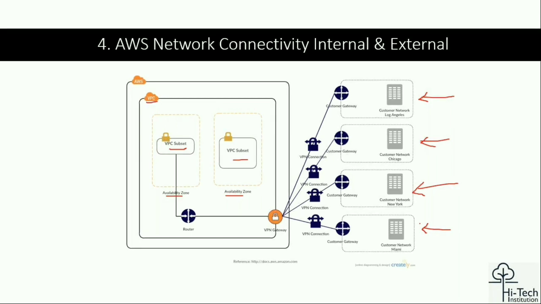When you have a client, they might have 2 to 3 different data center locations. Over there, on their firewall, we need to connect. There is something called a customer gateway we need to create. We have to create a customer gateway on their firewall. After that, we need to create a VPN gateway on the AWS end. When you are getting into AWS, you have to create a VPN gateway.